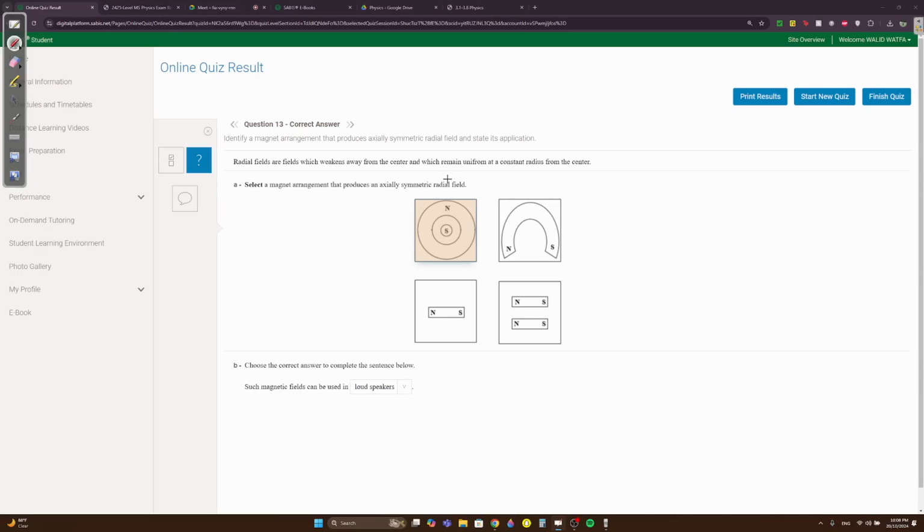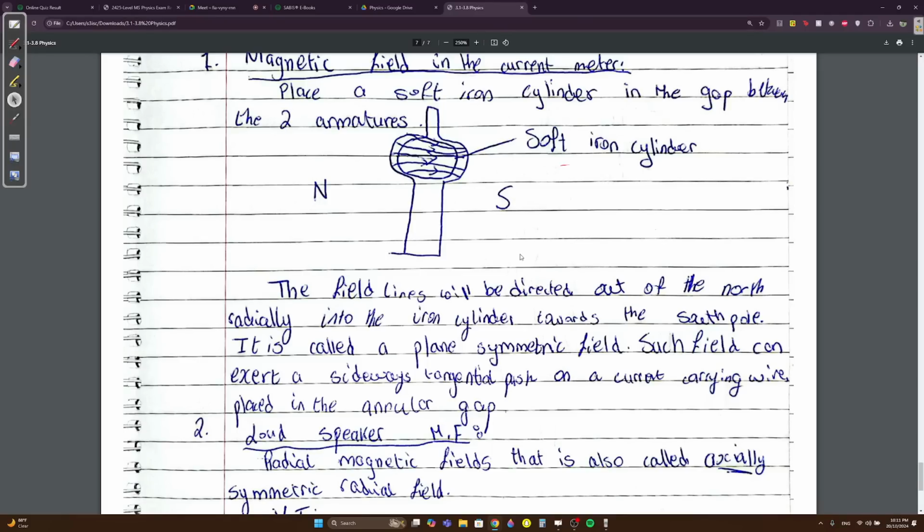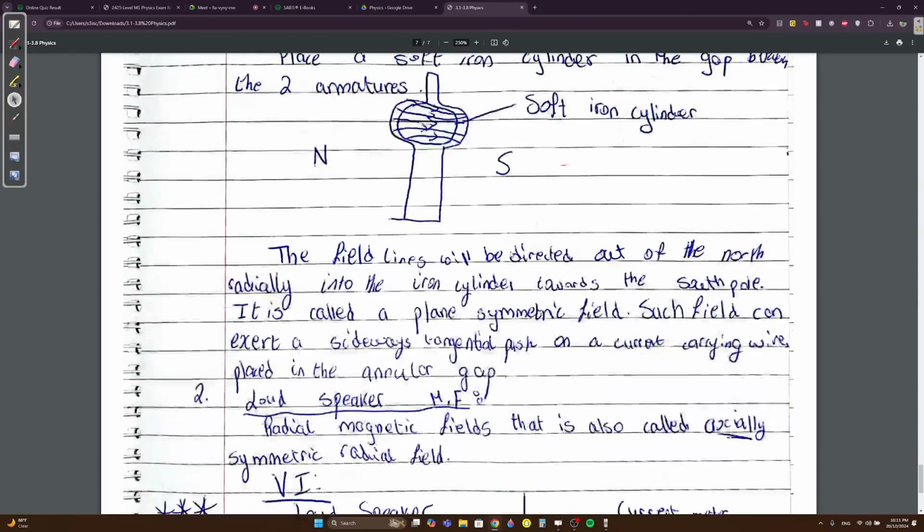Okay, this one gets weaker away from the center. So of course what they mean by weakens away from the center, just memorize this, okay? If it was plane symmetric it would be this one, okay? Because you could fit this inside it, okay? And axially symmetric fields are used in what? Loudspeakers. Okay, anyway, moving on. Just before I continue, please make sure you know the plane symmetric one. It would be this one, and plane symmetric would be used in current meters. Okay.